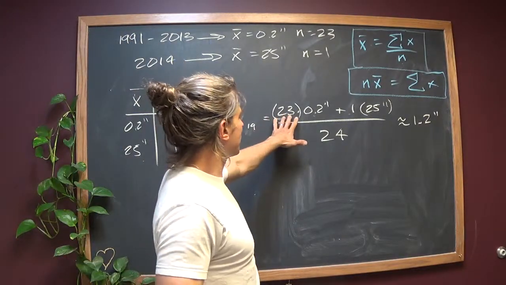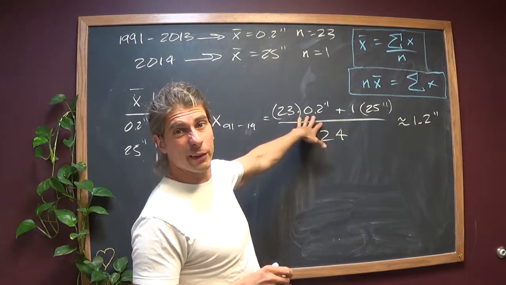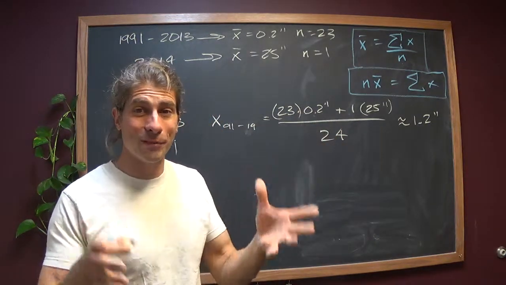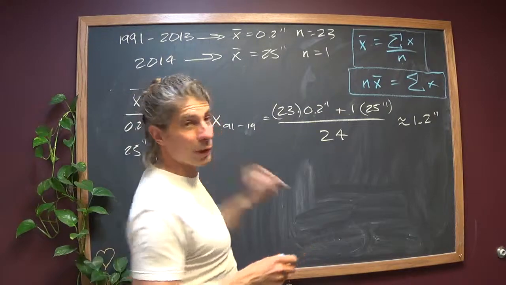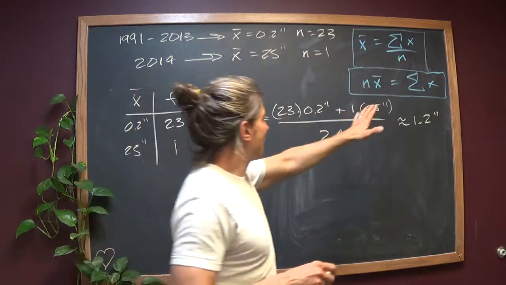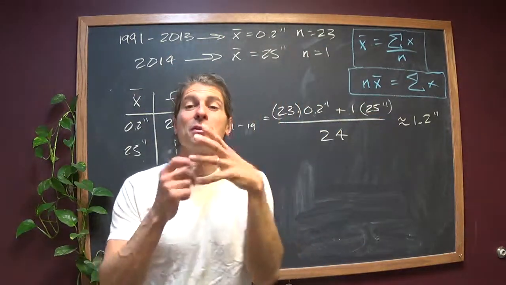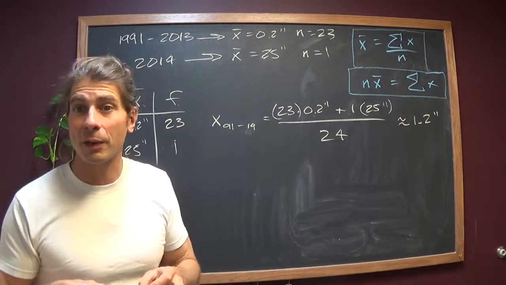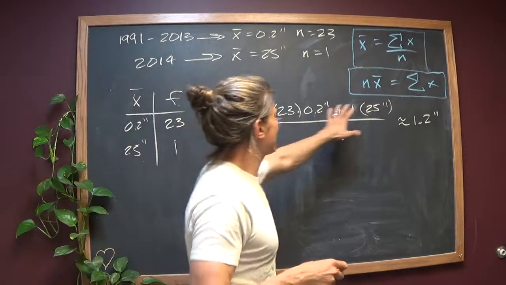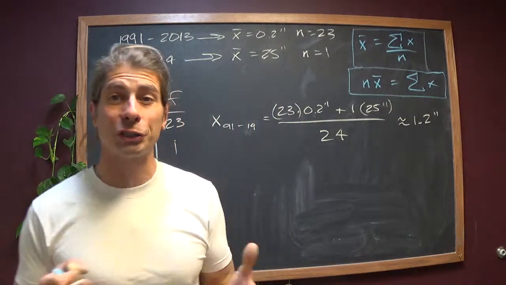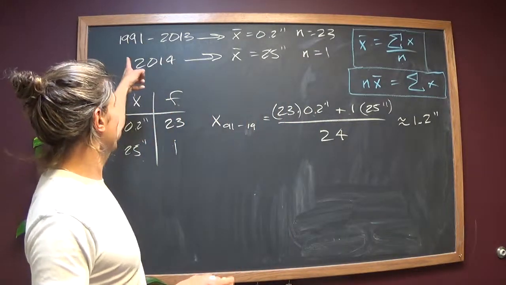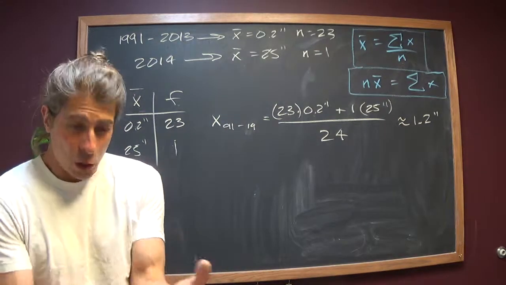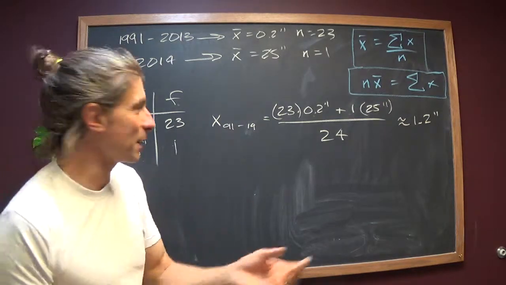So 23 times 1/5 of an inch gives you the sum total of all the snow that fell between 1991 and 2013. And 1 times 25 inches gives you the sum total of all the snow that fell in February 2014. So when you add this to this, what you're essentially getting is all the snow that fell between 1991 and 2014, which is exactly what you want, right? You want all the snow that fell between 91 and 2014.